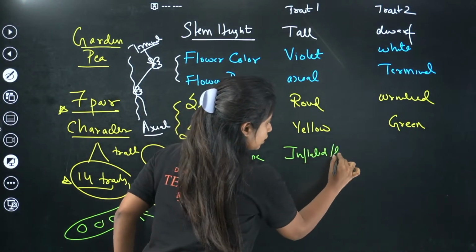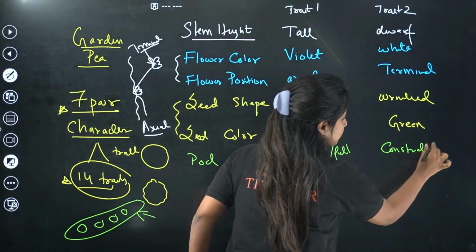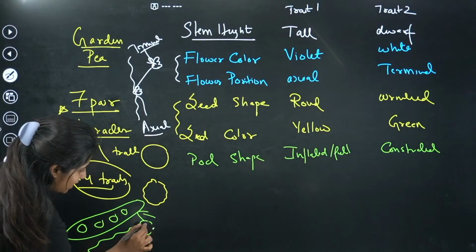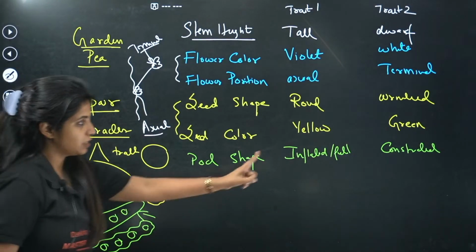Inflated, full, and the other one that we have is constricted. So it is going to look like this. This is the constricted version. So that I'm putting over here.